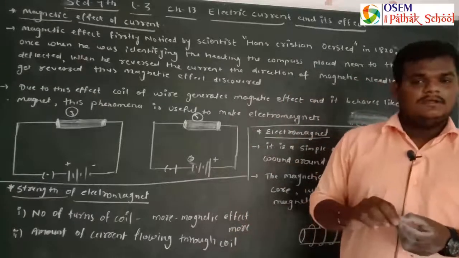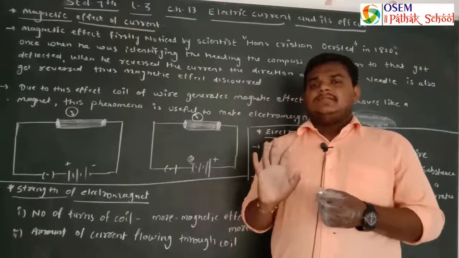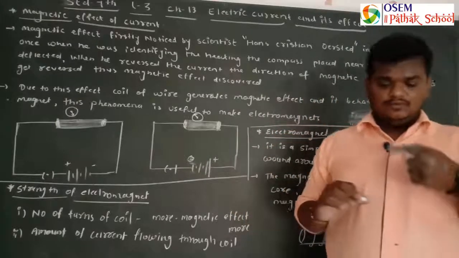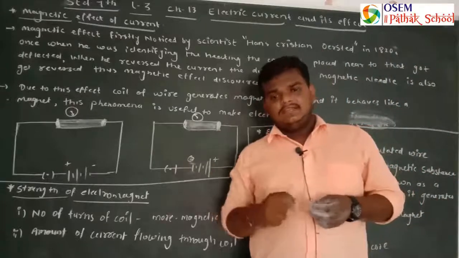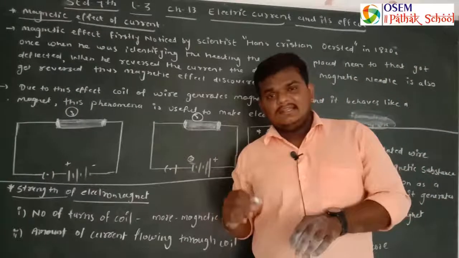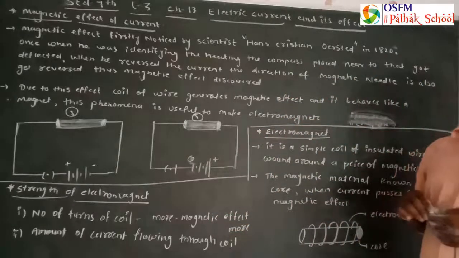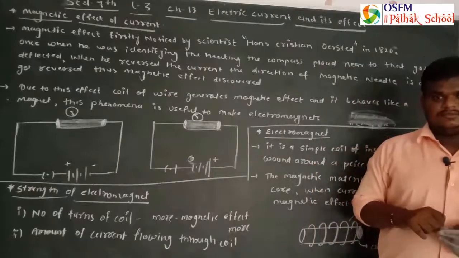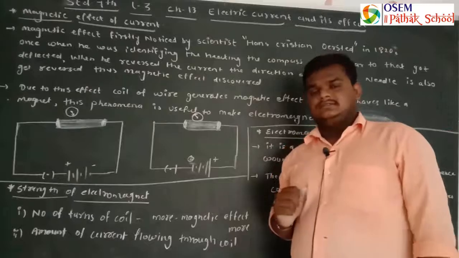When current is flowing through any electrical conductor, a magnetic effect is generated around it, and magnetic materials get attracted towards that wire. So this is the magnetic effect of current that we are going to learn here.